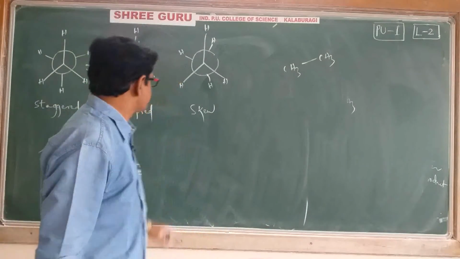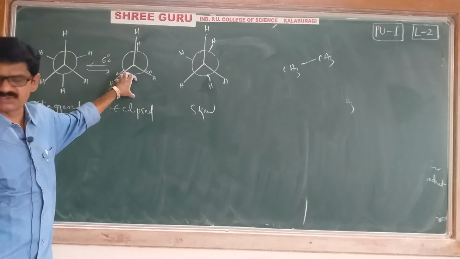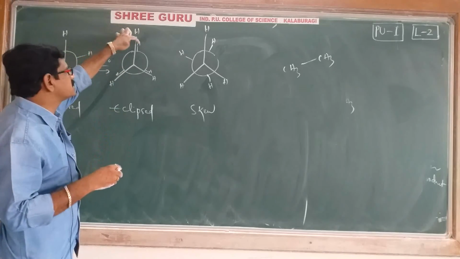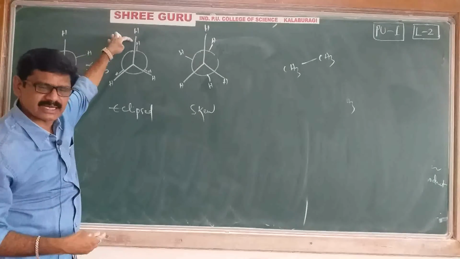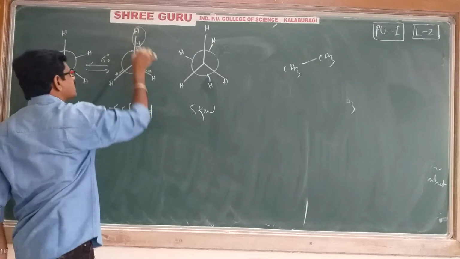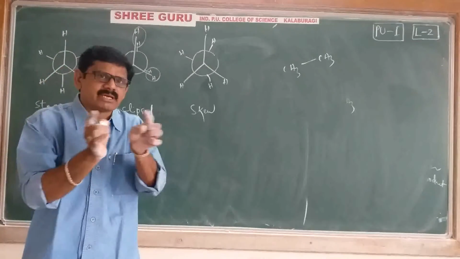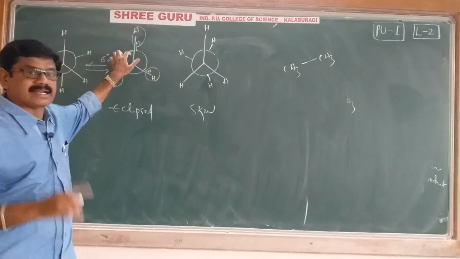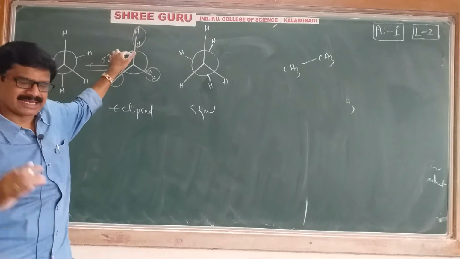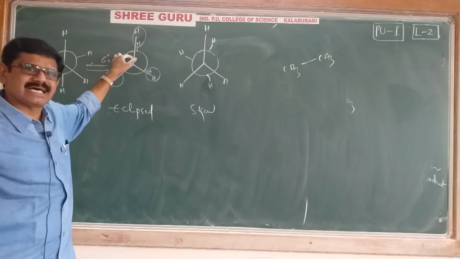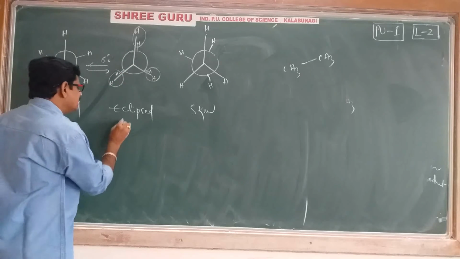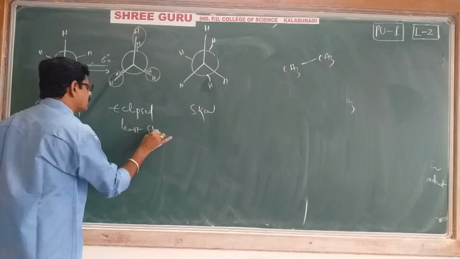Very simple. If you see the eclipsed form, each hydrogen is exactly behind the other hydrogen. That's why both hydrogens are close to each other. Because of this closeness, repulsive interactions are more. Because of more repulsions, it is least stable.